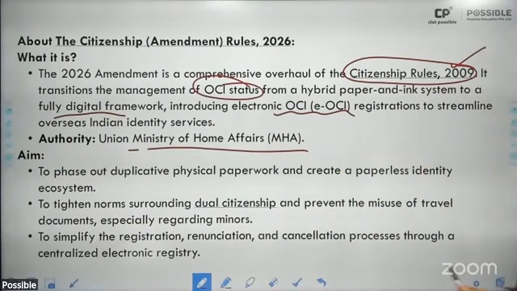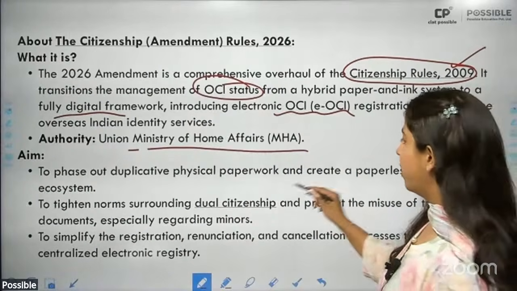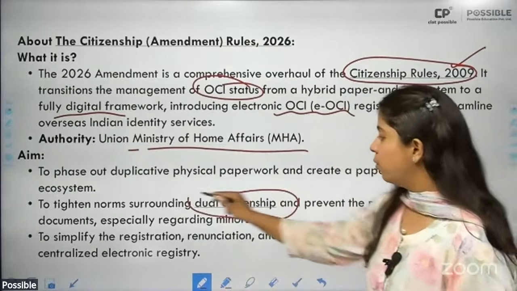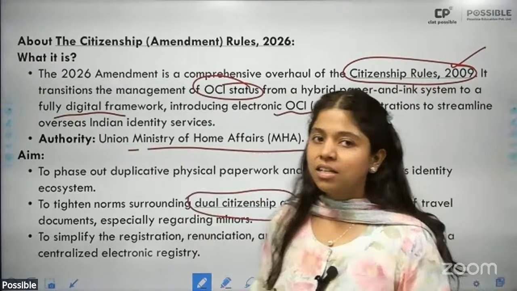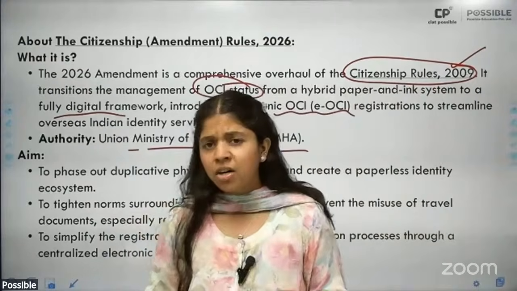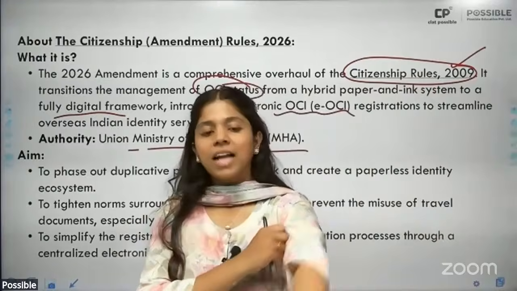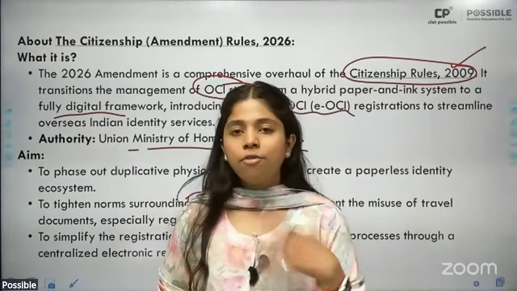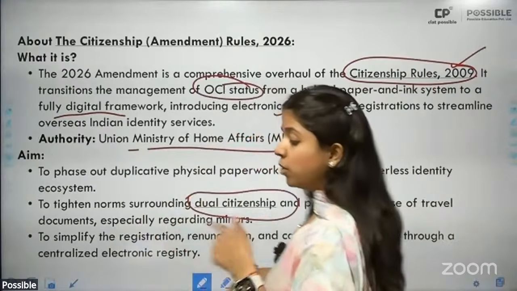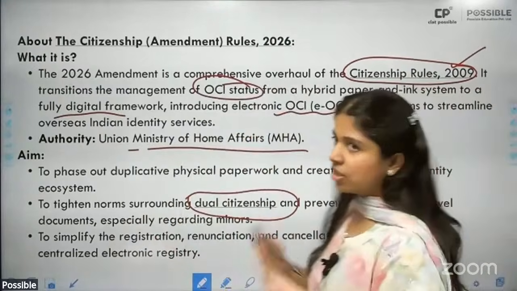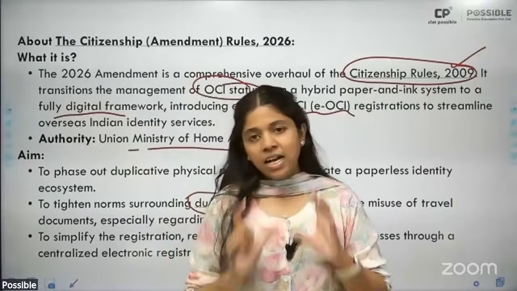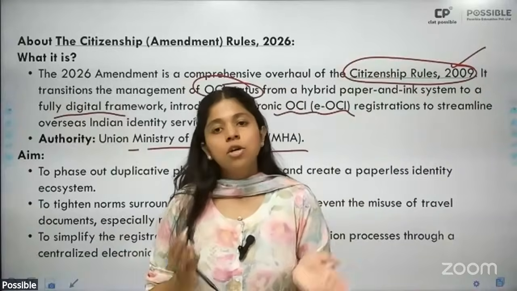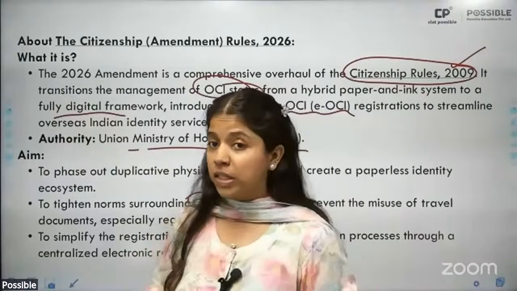Okay. Then to phase out duplicative physical paperwork and create a paperless identity ecosystem, to tighten norms surrounding dual citizenship. Now, duplicative in the sense that if you are giving written documents or doing paperwork, then naturally there could be instances which could result in duplication of documents, which could be a problem. So this does not happen. That is why we are digitizing it: once you filled it, you have this ID that has been generated, you have a document that has been generated, so naturally you can't reappear for it. So digitization makes it more responsible in nature.